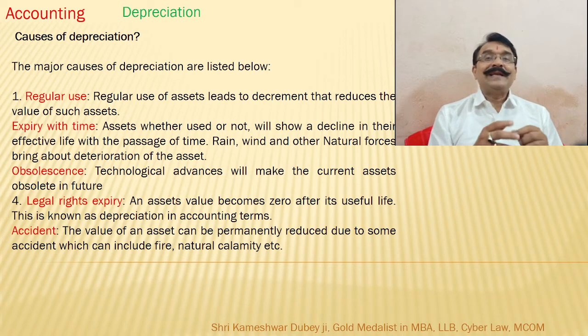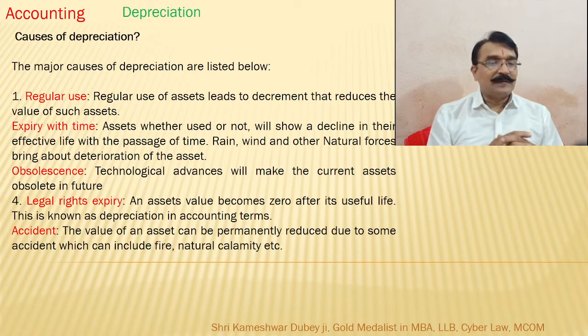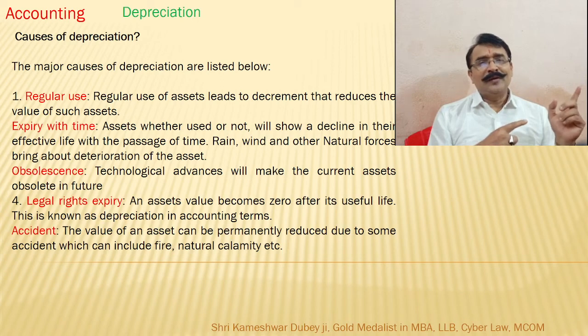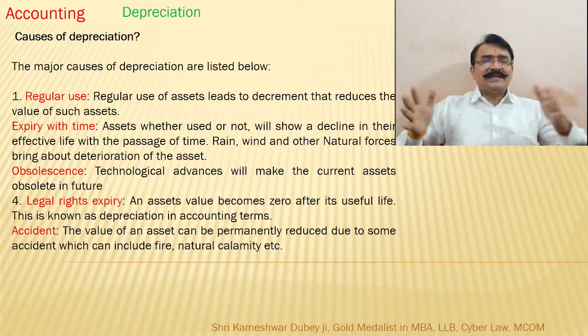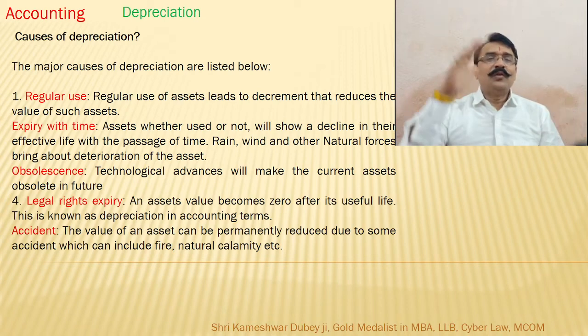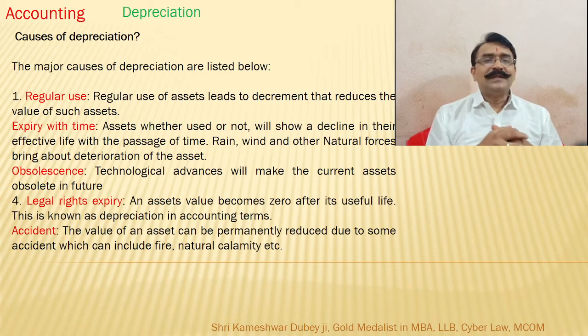Then expiry with time: certain items are given some time limit. After that period, that expires. That is government regulatory. Obsolescence: technology is changing very rapidly. Whatever TV we were using yesterday, that CRT TV with this much back area, was consuming high voltage. Thereafter LCD came.